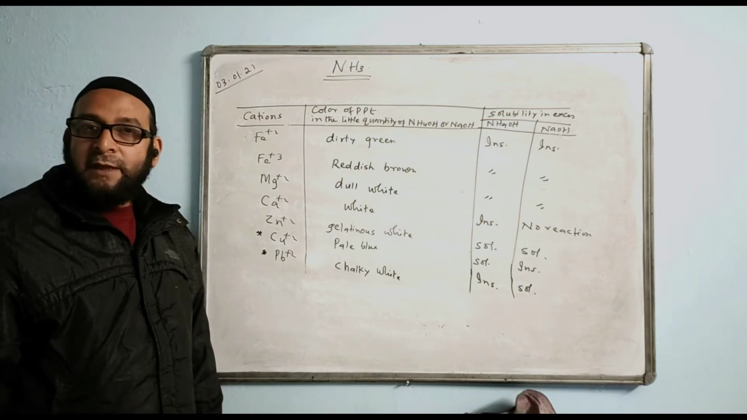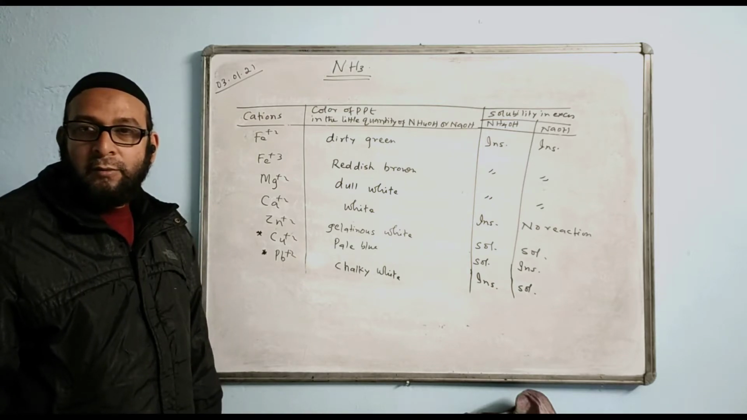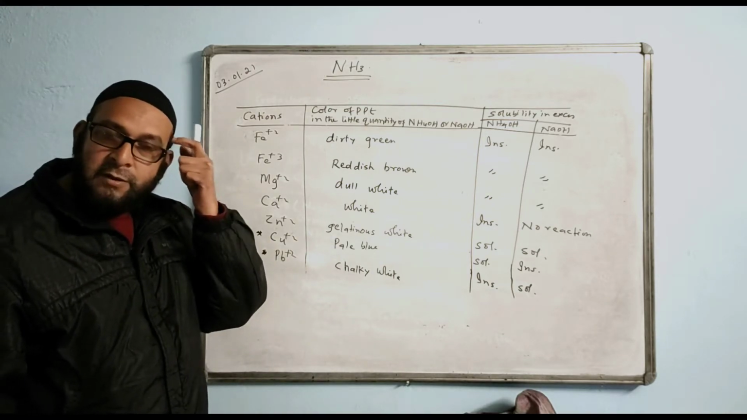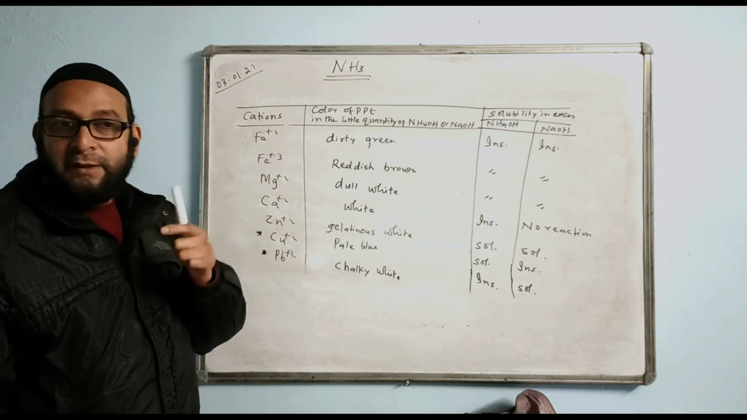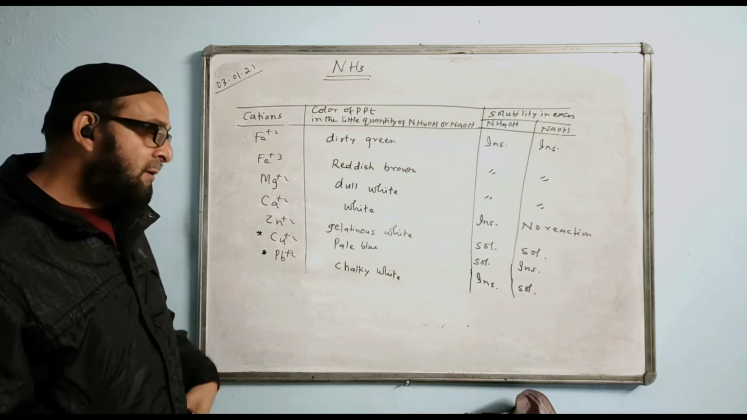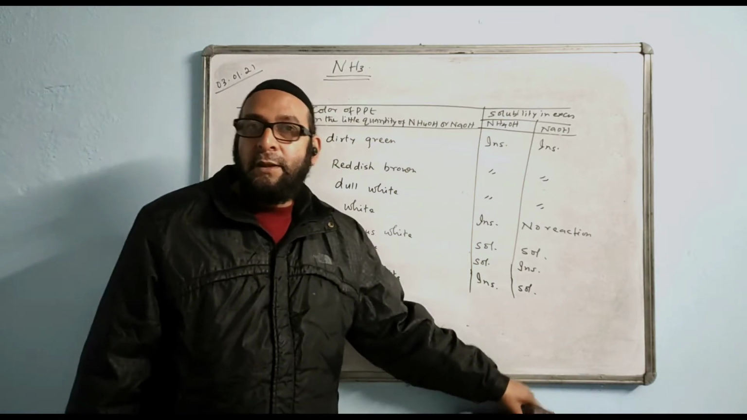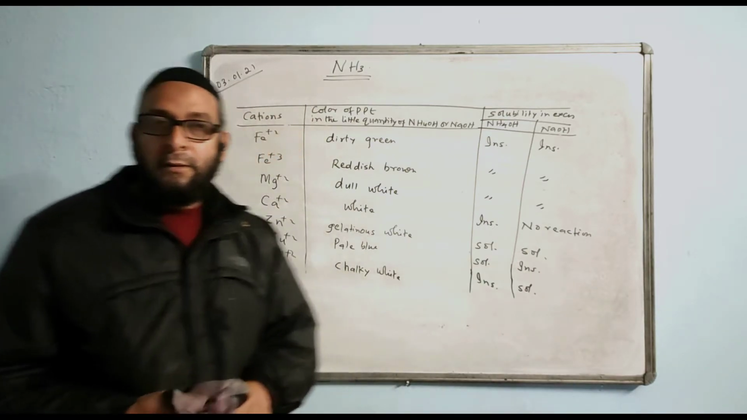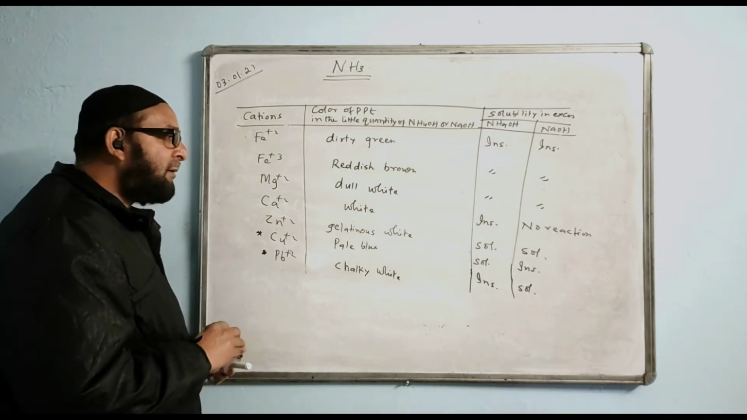Tetramine copper sulfate, Cu(NH3)4 SO4, that is called tetramine copper sulfate. It is there in the copy, you can see that. Tetramine copper sulfate. T-E-T-R-A, tetra, M-I-N-E, mine, tetramine copper sulfate.